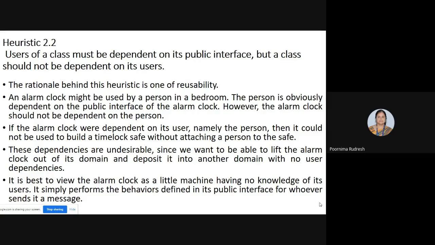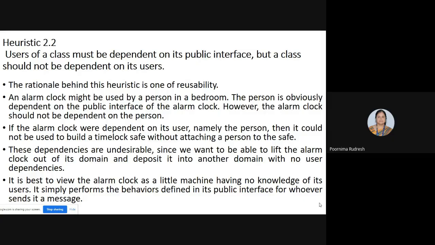The person should be dependent on the public interface such as the clock, but the alarm clock should not be dependent on the person.